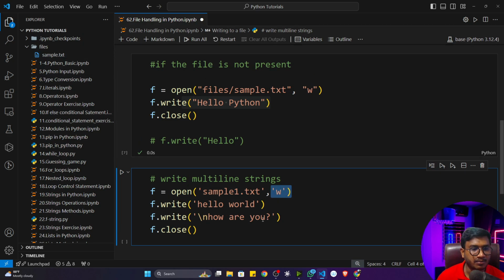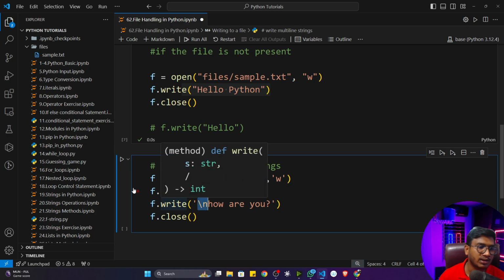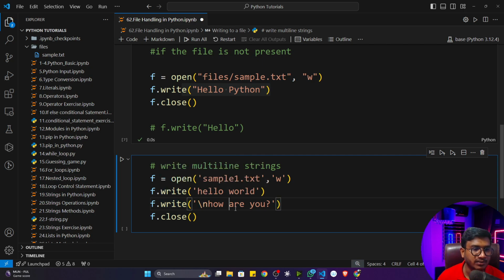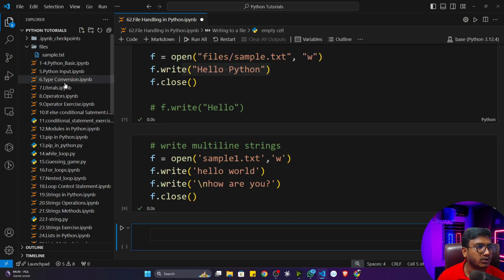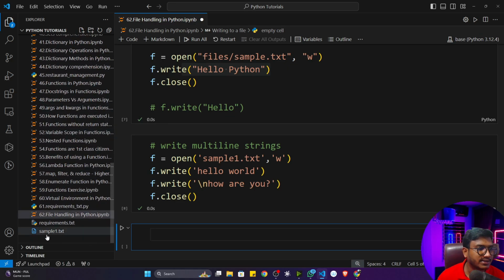Again, I'm opening in write mode. Then I'm writing f.write, and inside that, hello world. Then again f.write, and I'm giving \n because it will create a new line. After that, it will write how are you. Then I'm closing this file. Now if I execute the program, see, sorry, it has created the file in my project directory.